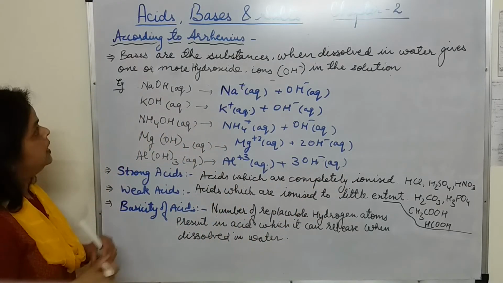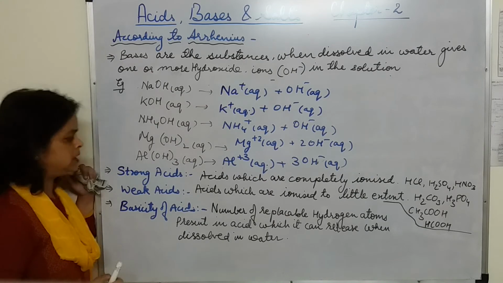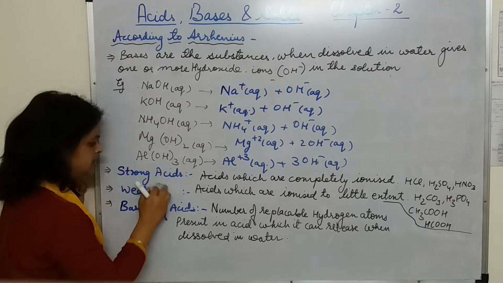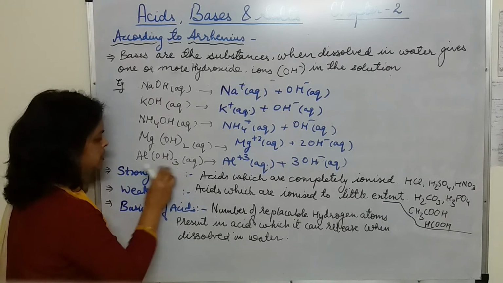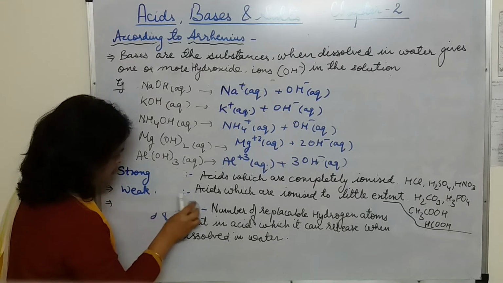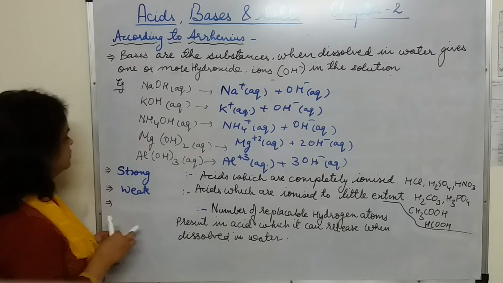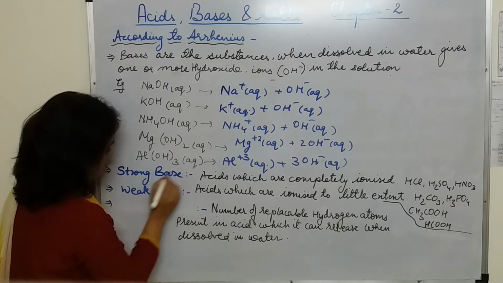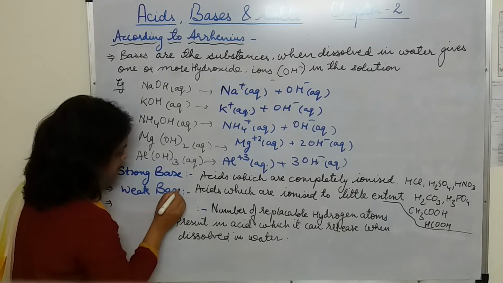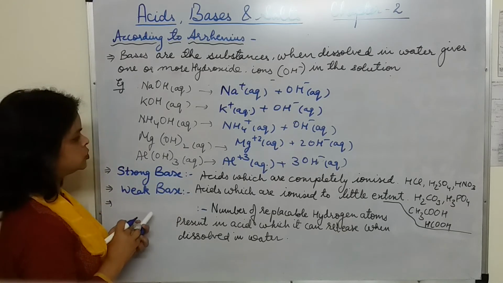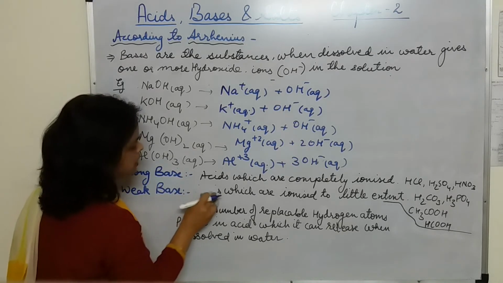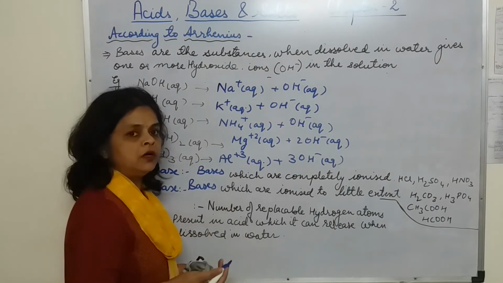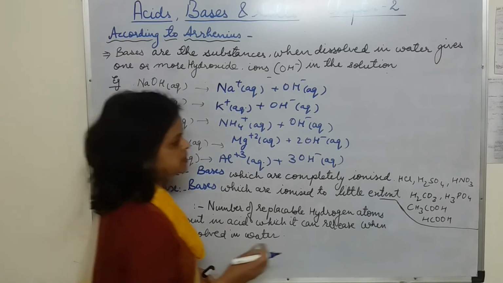Now in bases also we use the terms strong base and weak base. So let's give the definition exactly in the same way. Strong base, weak base. What are strong bases? Those which are 100% ionized to give OH ions, that is the hydroxide ions.